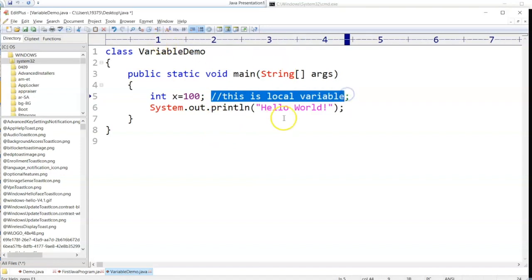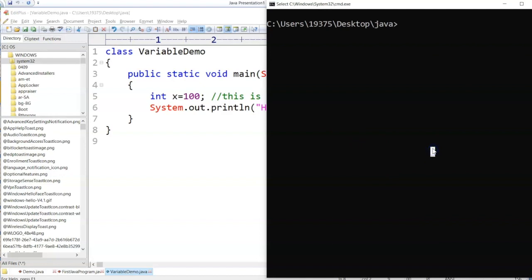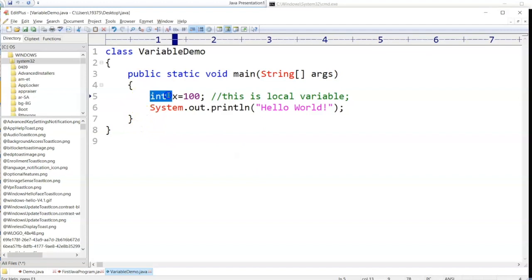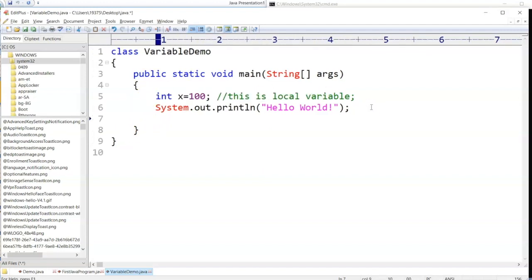Whenever you see in the editor that it's green, that means it's a comment. The compiler will not understand it. This is just for developer understandability. javac VariableDemo, it compiles fine. Now this is a local variable, and if I want to print a local variable, I'll simply say